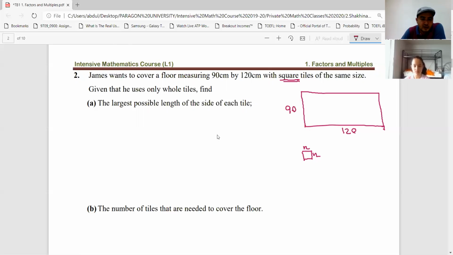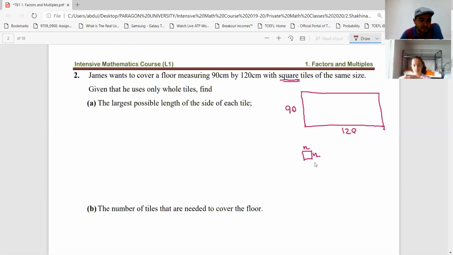Okay, the same size. Given that he uses only whole tiles, we are not allowed to use half or broken pieces of tile. You need to use only whole tiles here. Then the question is, find the largest possible length of the side of each tile. So if you are going to cover this floor with tiles, what can be the largest possible side of this tile?